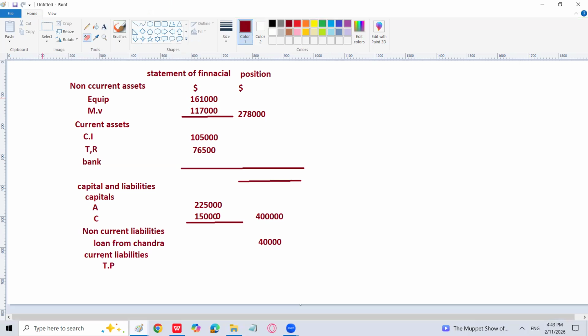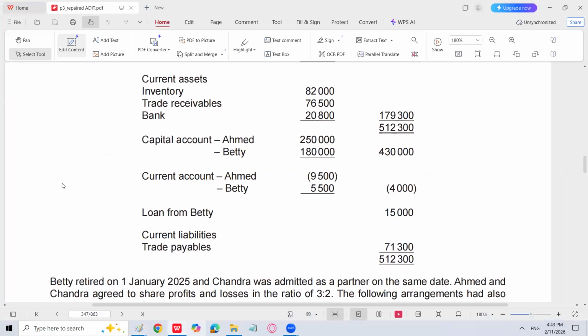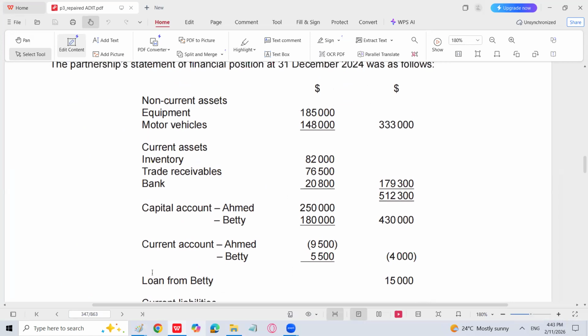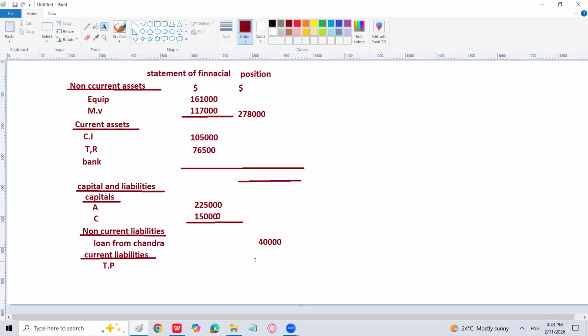So let me correct it. This amount is 3,75,000, and I will bring this up together also here. Then non-current liabilities, then current liabilities. So the trade payables, we will write the same trade payables which are given in the question, which is 71,300. Betty's loan has been paid back, right? There is no current account now anymore, right? So 71,300 is the trade payable.